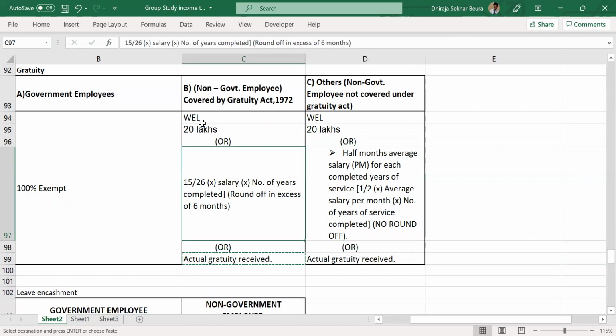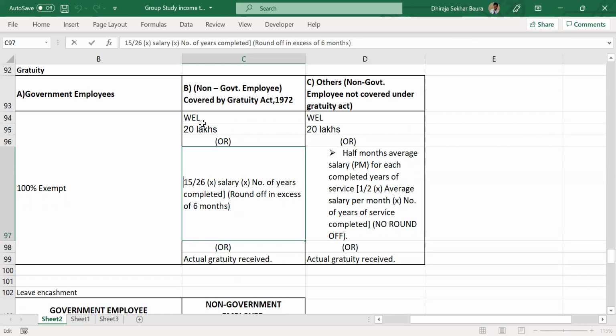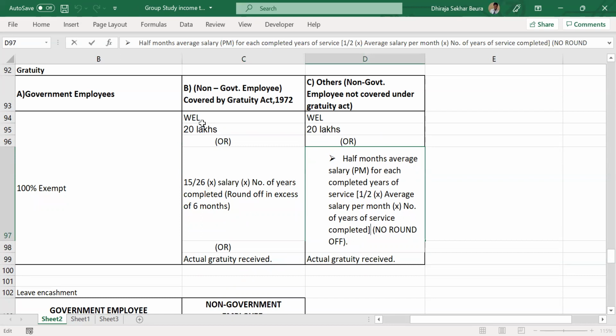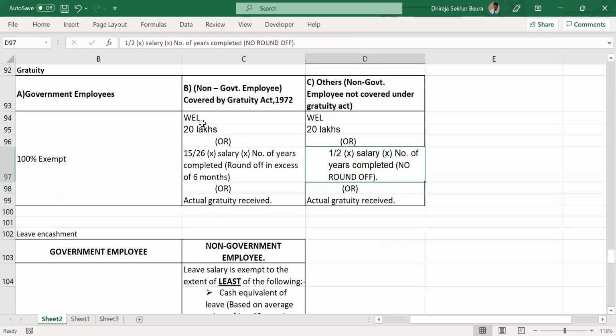And another small difference is that the rounding off I mentioned will not happen. So it simply is 1 divided by 2 instead of 15 by 26, into salary into number of years completed, and rounding off will not be done. If portions of months are there, then take the decimal and calculate it.